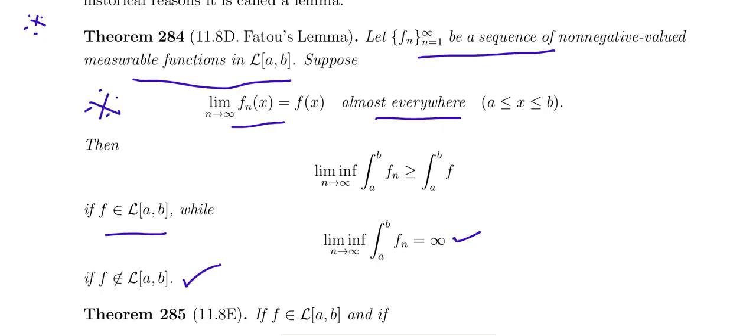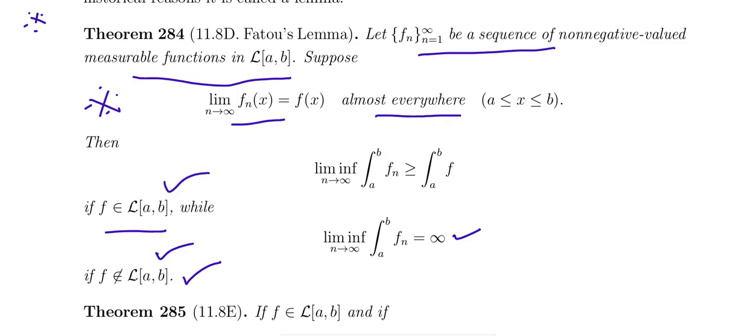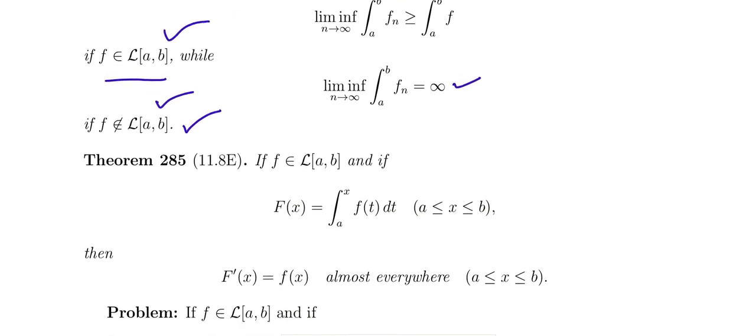Okay, well, just a non-negative measurable function on a comma b, Lebesgue integrable on a comma b, and the sequence of functions converges pointwise to f of x almost everywhere. The limit infimum is greater than or equal to the integral a to b f if f is Lebesgue integrable on a comma b, and if f is not Lebesgue integrable on a comma b, the limit infimum diverges to infinity. That is called the Fatou lemma.